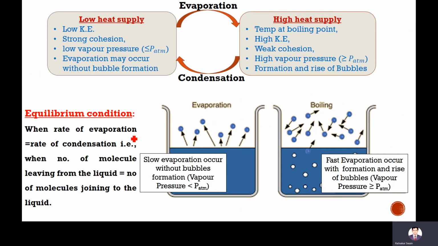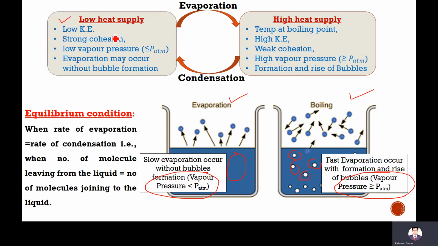When you see this spot and this spot, here the vapor pressure is less than atmospheric pressure, and here vapor pressure is equal to or more than atmospheric pressure. When vapor pressure is less than atmospheric pressure, there will be no bubble formation here, but here there will be bubble formation. So you can see a difference in evaporation. Evaporation occurs with low heat supply, low kinetic energy, and strong cohesion.